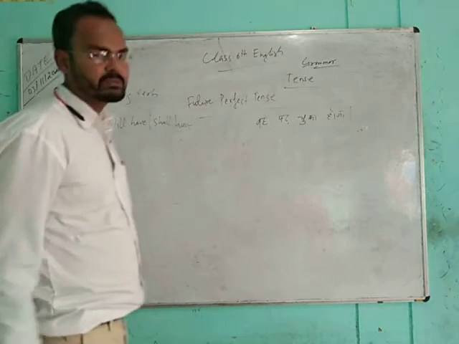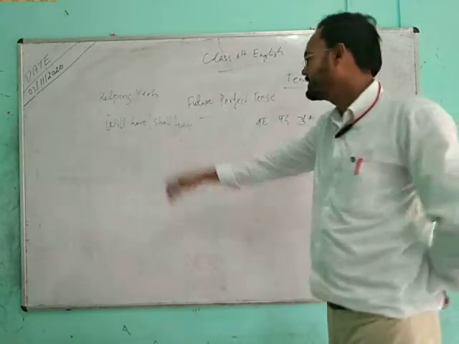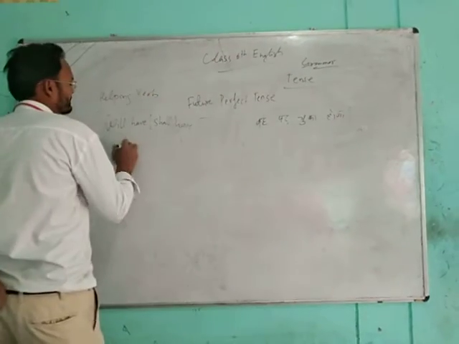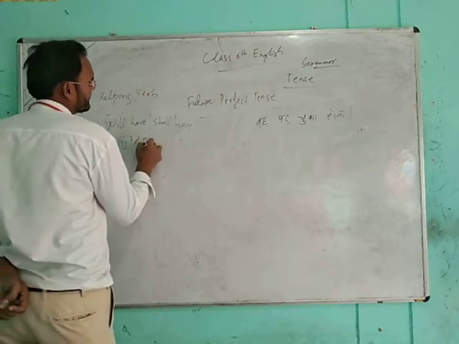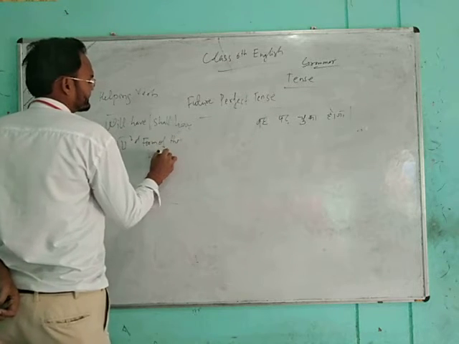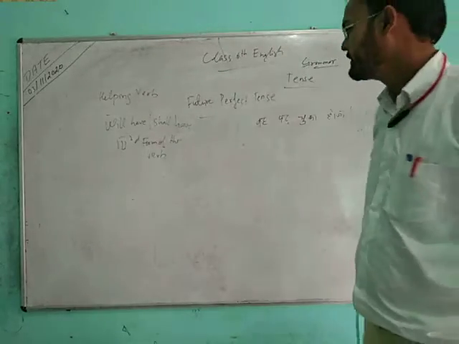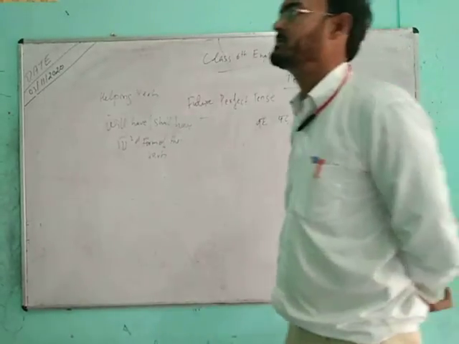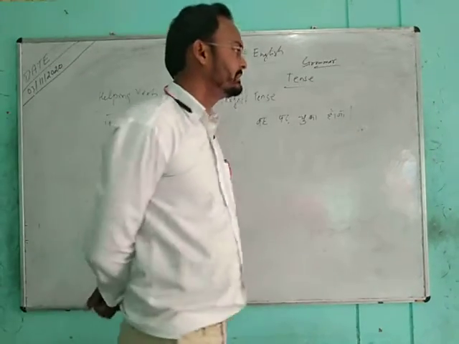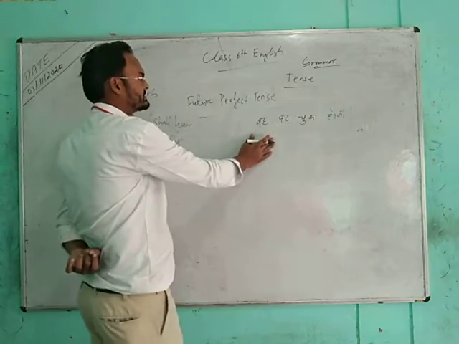We have already discussed how will and shall are used, so this rule will also be followed here, and we will use the third form of the verb. We use the third form of the verb in all types of perfect tense, whether present perfect, future perfect or past perfect. We always use the third form of the verb in perfect tenses. So these are the simple rules of future perfect tense.